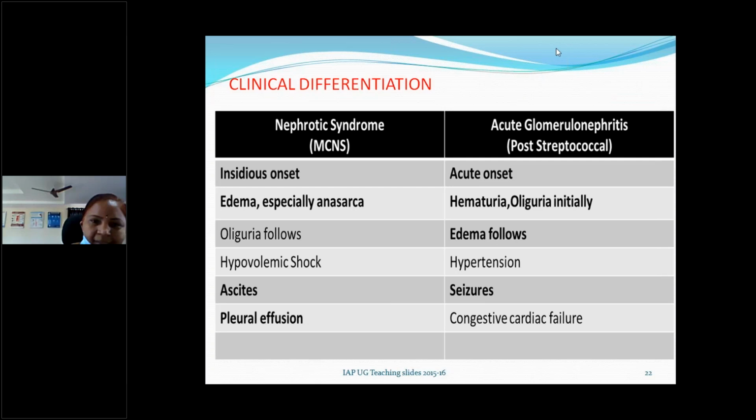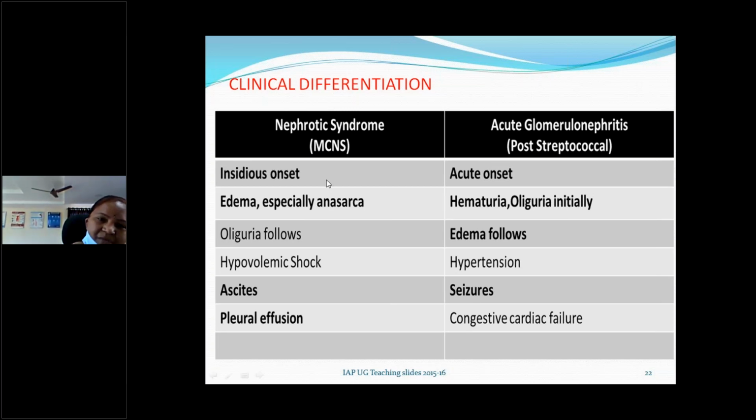Insidious onset in case of nephrotic syndrome: for a few days the child will have periorbital edema and facial puffiness, followed by generalized edema. But acute glomerulonephritis or post-streptococcal glomerulonephritis has an acute, sudden onset. Until yesterday the child was normal, all of a sudden the child developed edema. And they usually have gross hematuria, cola colored or smoky colored urine, parents will tell, because that much hematuria will be there.